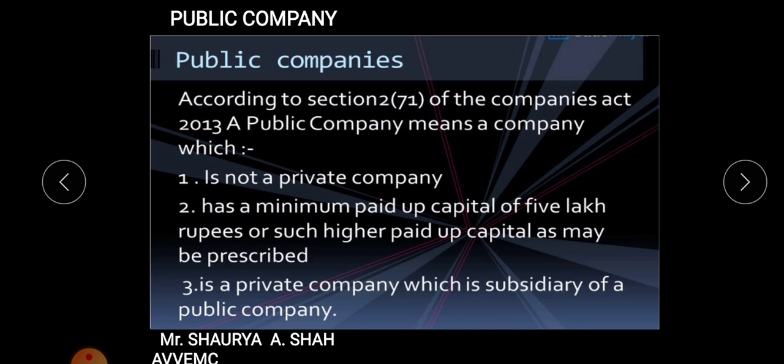Fine. My topics for your corporate accounting will be completely theory only. No practical sums as such. In theory I need to focus more on your short notes also. Once I provide you the notes, it will be helpful to you. Once I complete this chapter, I'll provide you the notes in Google Classroom so that you can start studying them. Fine, so let's conclude the lecture here, students.